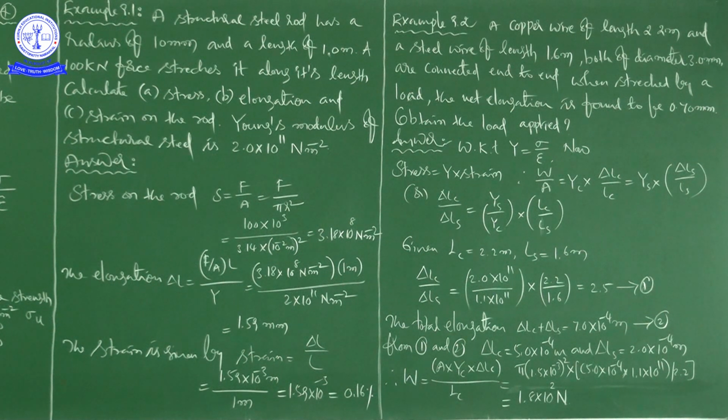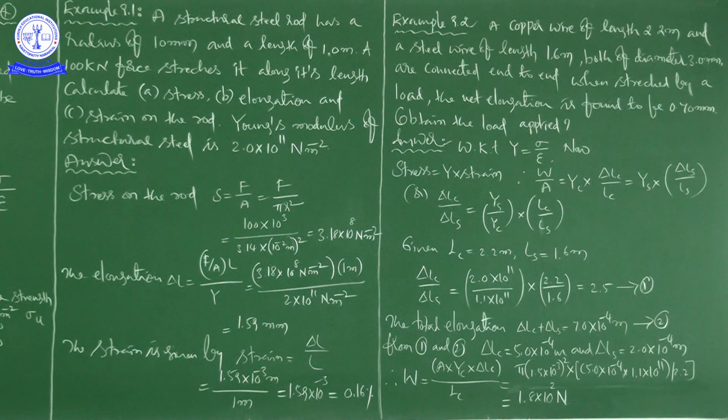Then what is the stress on the rod? The stress formula is force by area. Area is pi r square. I already told you kilo means 10 power 3, and kilonewton is not the SI unit, Newton is. So 100 into 10 power 3 Newton divided by pi r square, the area of cross section.